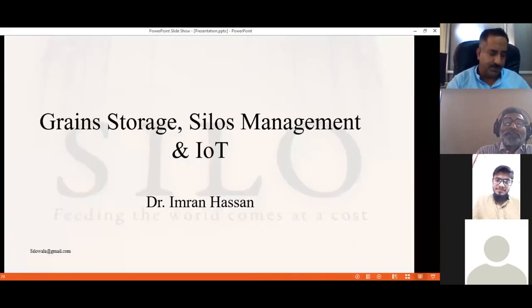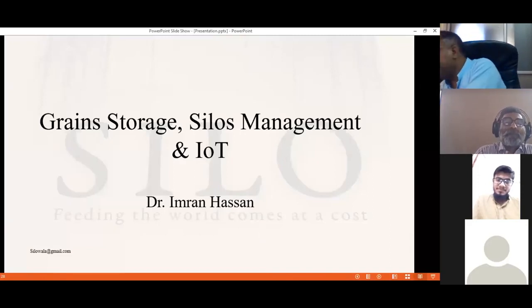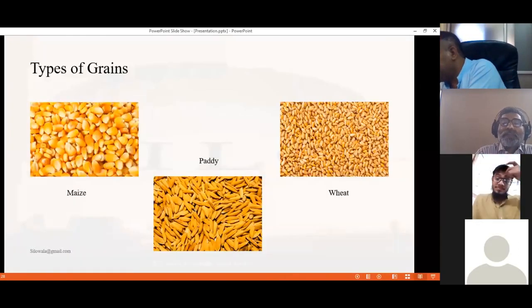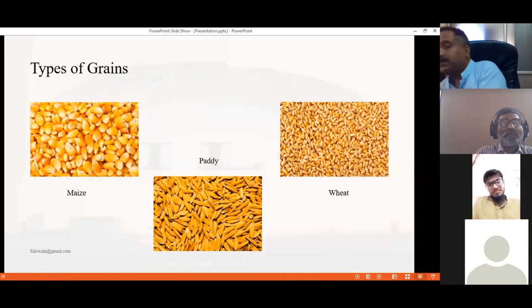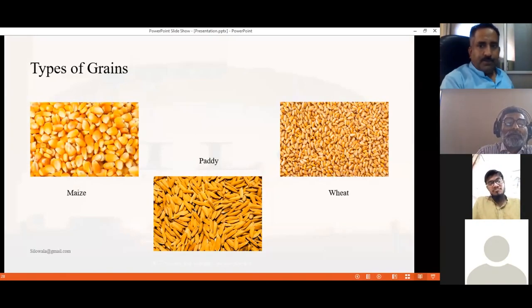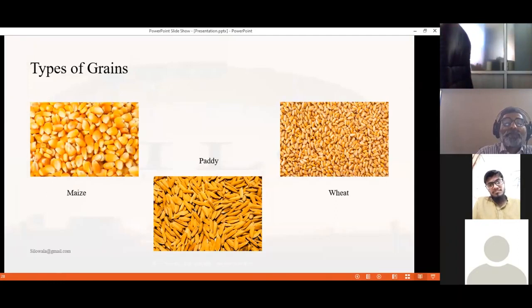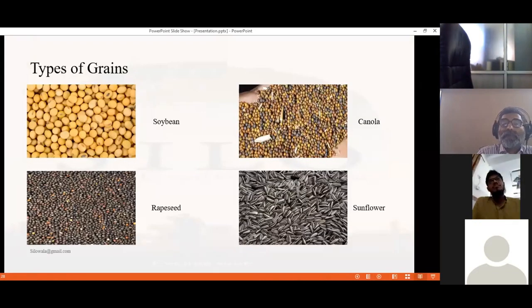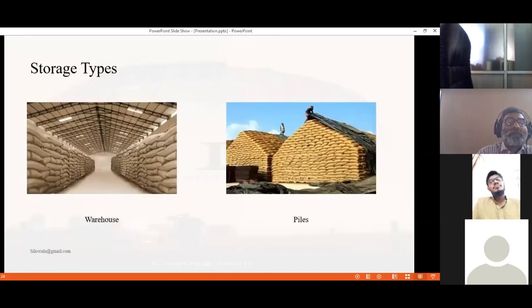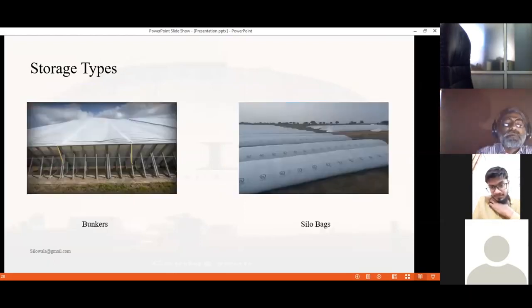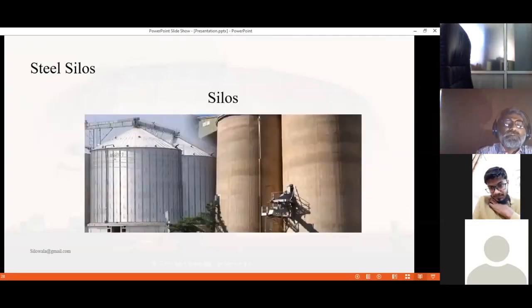Grain storage, silos, management, and IoT is our today's topic. Types of grain that are normally stored are maize, paddy, wheat, soybean, canola, rapeseed, sunflower. Many types of storage, including warehouses, piles, bunkers, silo bags, silos.